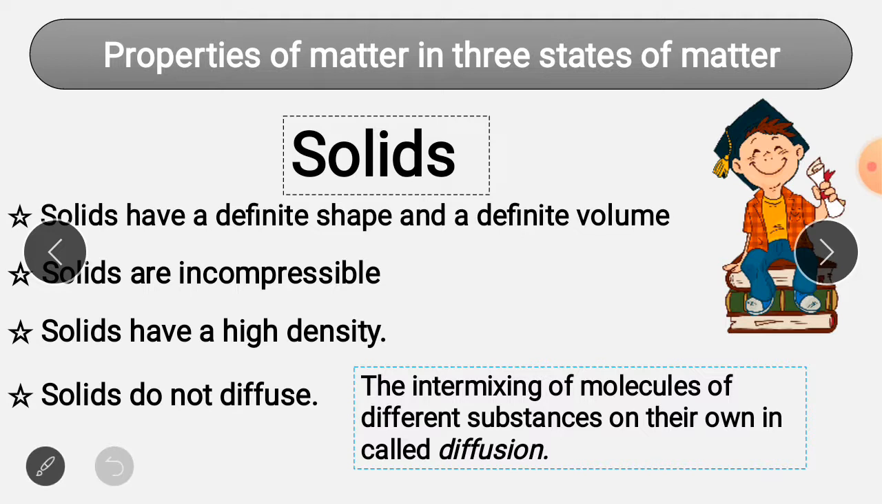Solids do not diffuse. Our next point, the fourth one. So what is diffusion? Diffusion is the intermixing of molecules, means when molecules of different substances mix with each other. Like when you mix ink in water, it is intermixing, it is diffusing in that.